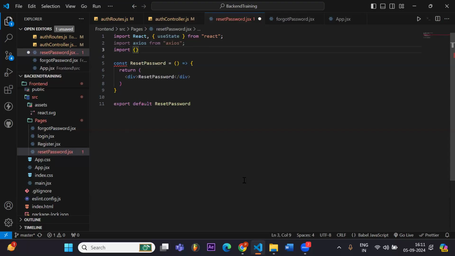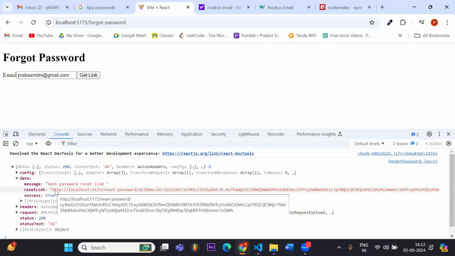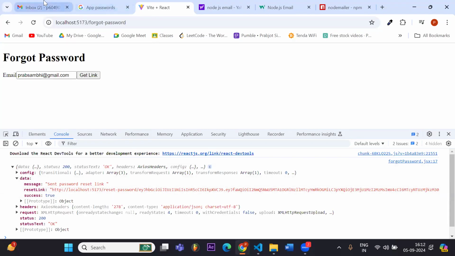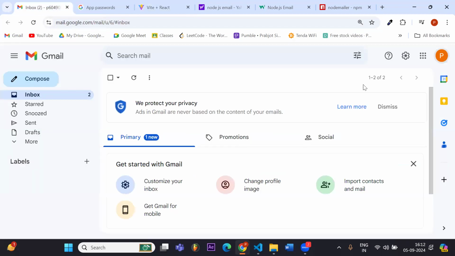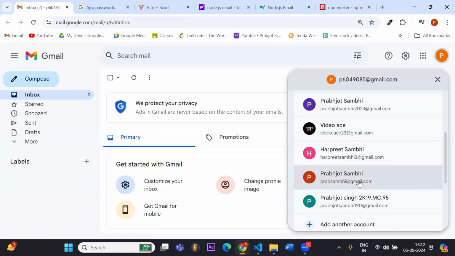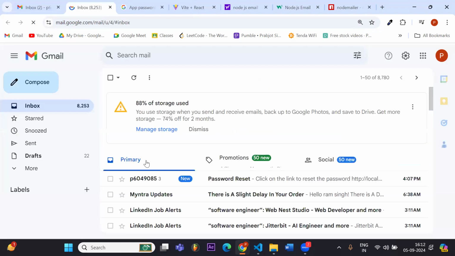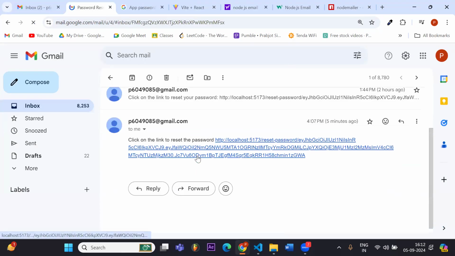Also, we have to get the token when we click on the link in our email. Okay, I forgot to show you that part where we were sending the link. Let's say I send the link. Okay, so you can see the link is also coming to my email.